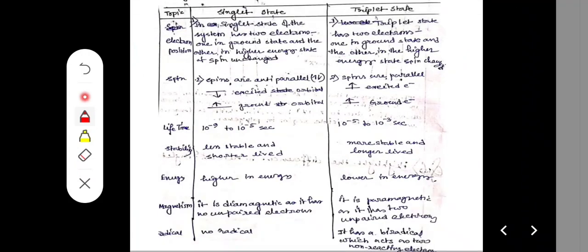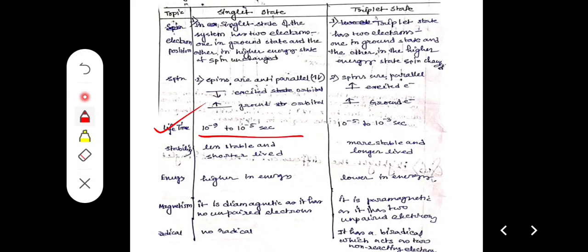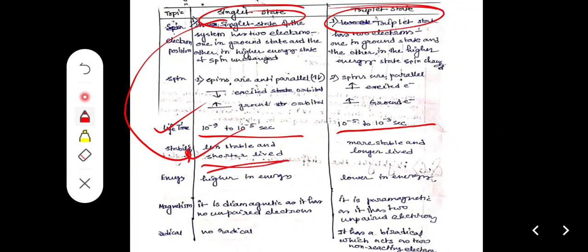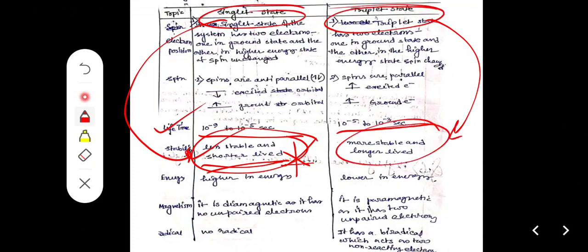We also see the lifetimes: singlet excited state 10 to the power minus 9 to 10 to the power minus 6 second, and triplet excited state 10 to the power minus 5 to 10 to the power minus 3 second. The singlet excited state is less stable and shorter lived, which is very important, and the triplet excited state is longer lived. That's why the rate of fluorescence is higher than the rate of phosphorescence. Phosphorescence is a slow process.